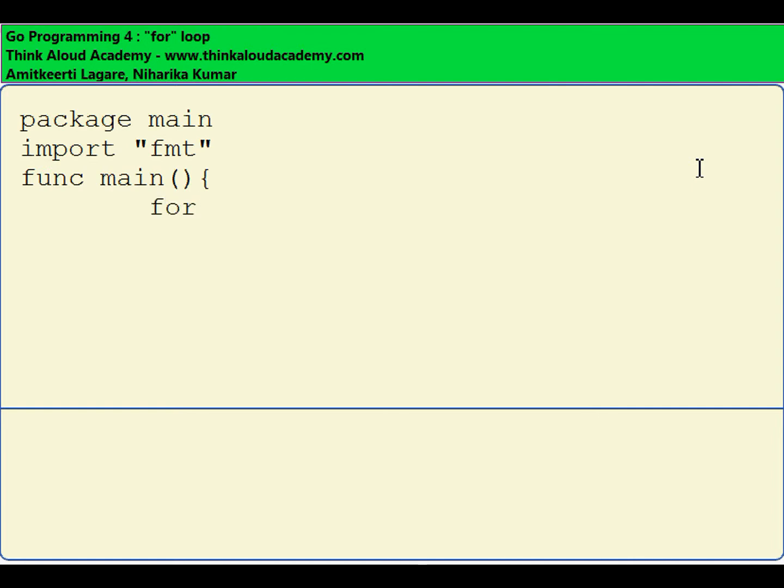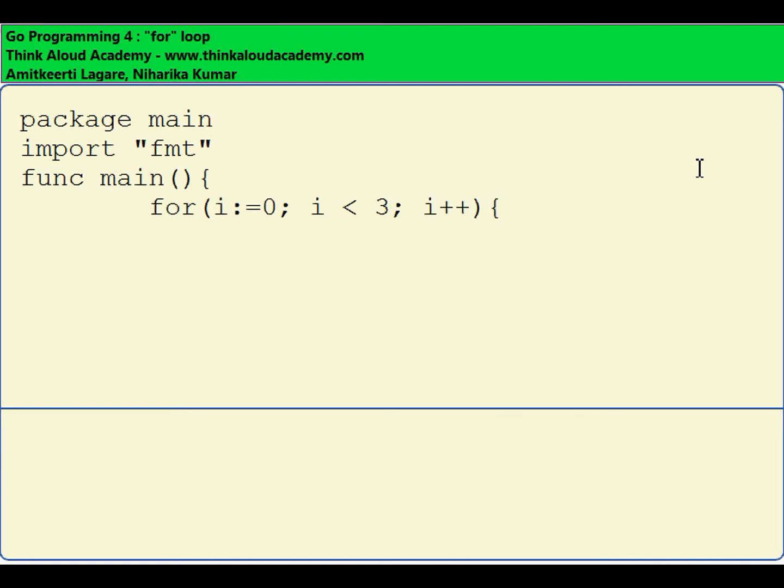The for loop will have the for statement, then say i equal to 0, i less than 3, i plus plus.